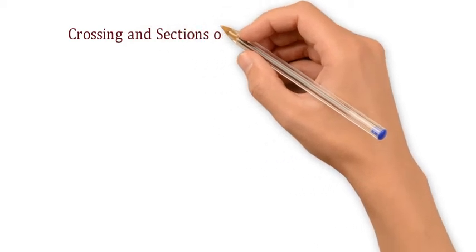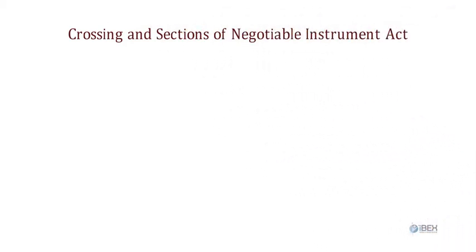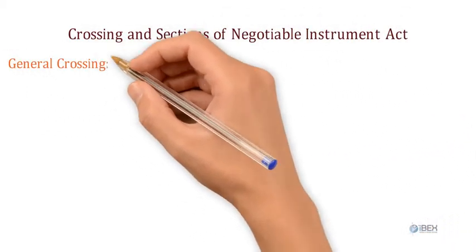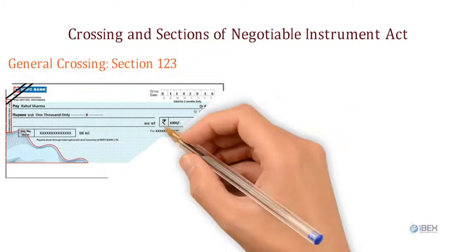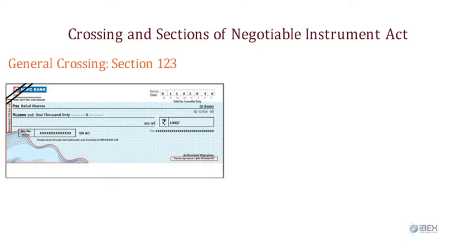Crossing and sections of the Negotiable Instruments Act. 1. General crossing, Section 123: two parallel transverse lines, either with or without the words "not negotiable." Anything written without two transverse lines does not mean that the check is crossed.